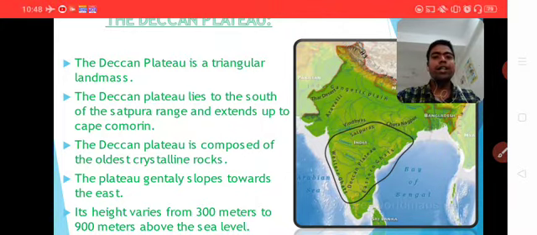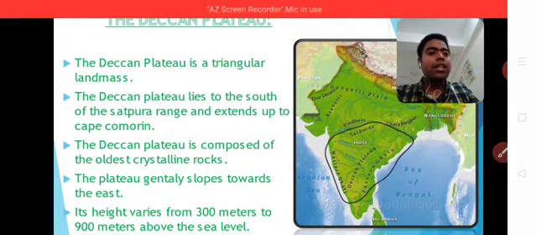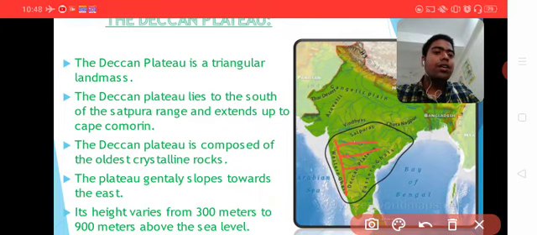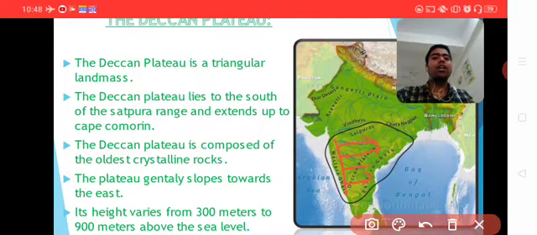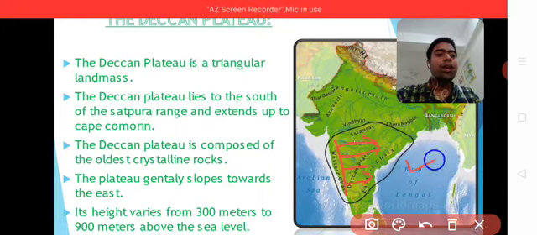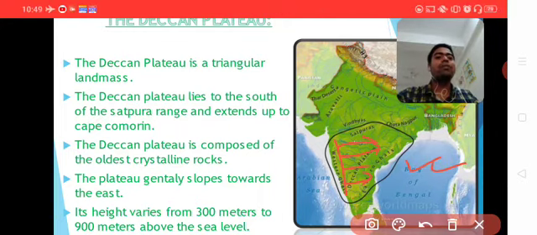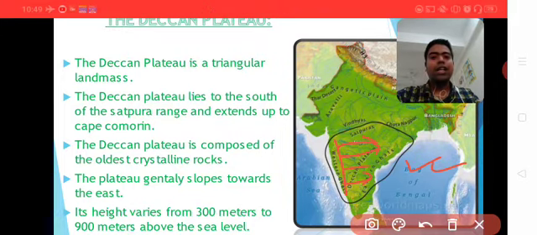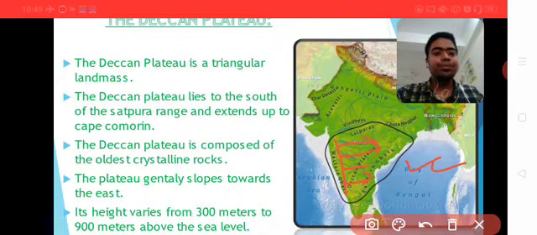The plateau generally slopes towards the east. Why? Because the Western Ghat is much higher than the Eastern Ghat. Another important reason is that in our country the maximum rivers drain into the Bay of Bengal. That's why you can easily identify that the Deccan Plateau is much higher on the western side than the eastern side.